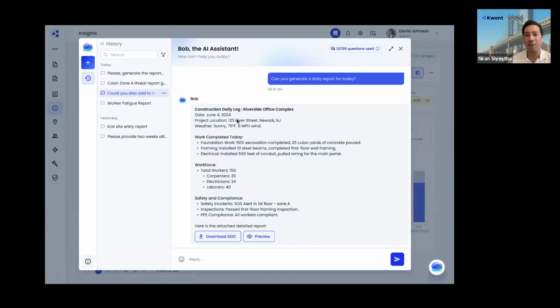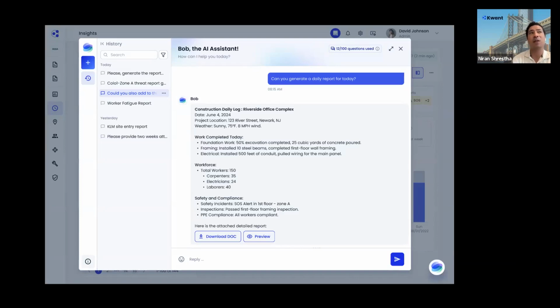Yeah, so automating daily reports, that's a big goal. I know that we already have the majority of the data points either collected through Kwant or through our partner integrations. And even for PPE compliance, we now have a facial recognition system and cameras on site. We can potentially use that to recognize PPE compliance.